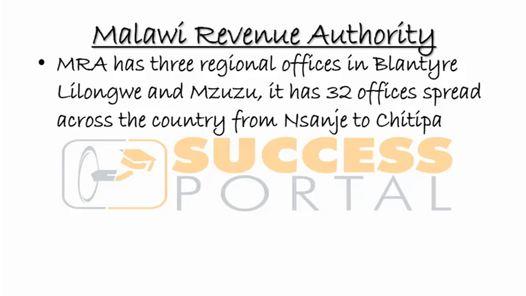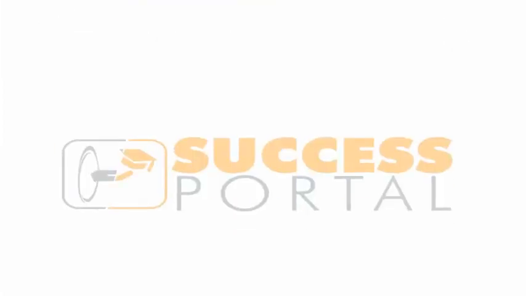They all have different offices, but the regional offices are only three: Blantyre, the southern region, Lilongwe, the central region, and Mzuzu, the northern region. But we have offices across the country. Likoma has one, and I'm sure each district should have an office.